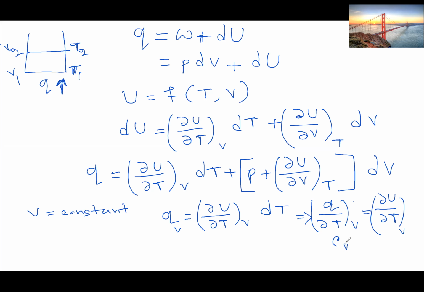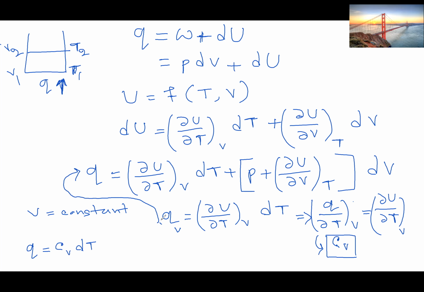What is that? That is the constant volume molar heat capacity. You all must have known about this CV. This is molar heat capacity at constant volume. As you can see, this is heat capacity, ∂Q/∂T at constant volume. We call it CV. So we can write the first law as Q equal to CV dT. I'm just putting this over here.